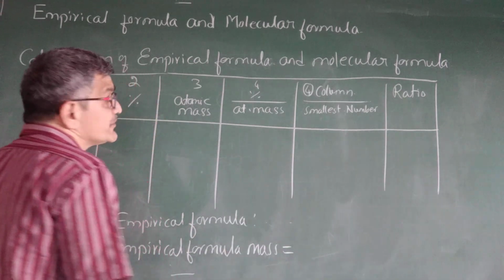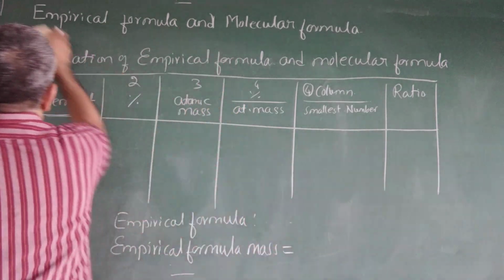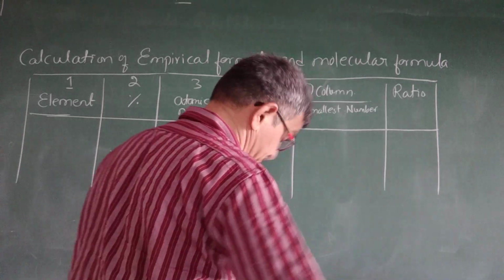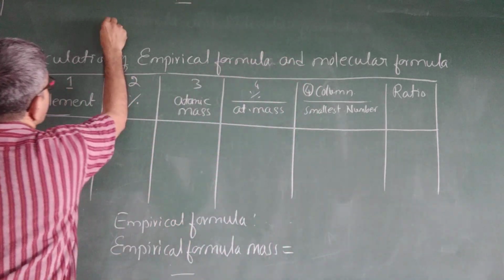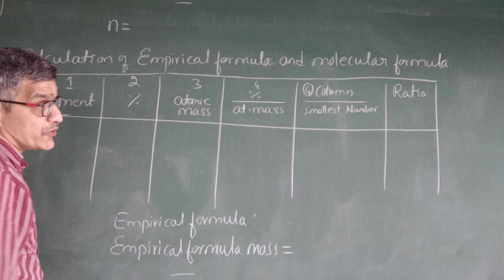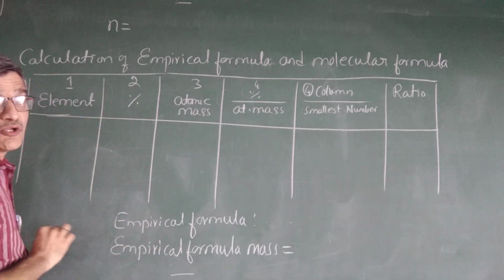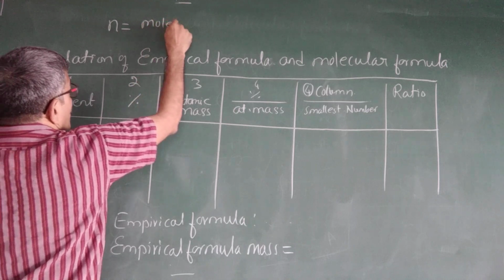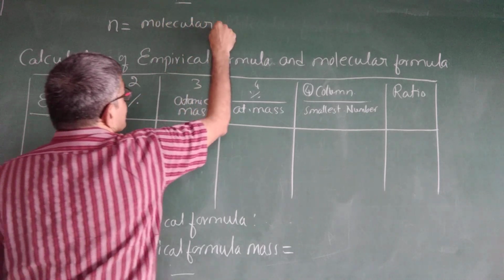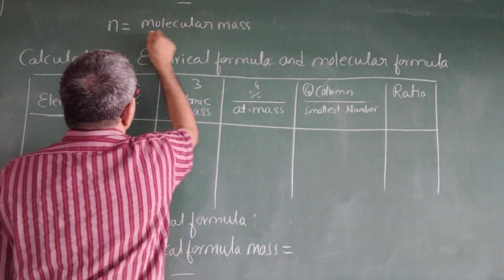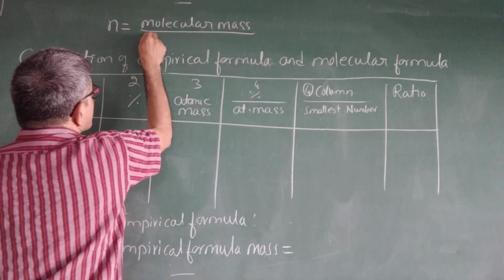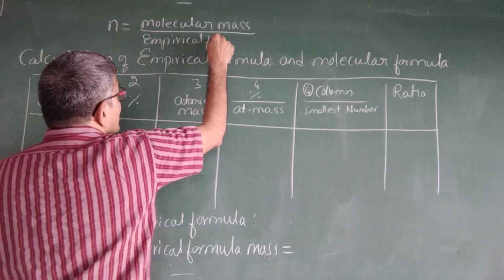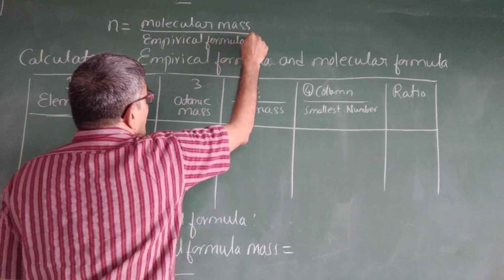After this, we have to go for the next step, that is getting the value of n. Normally they will give the molecular mass. So n equals molecular mass divided by empirical formula mass.